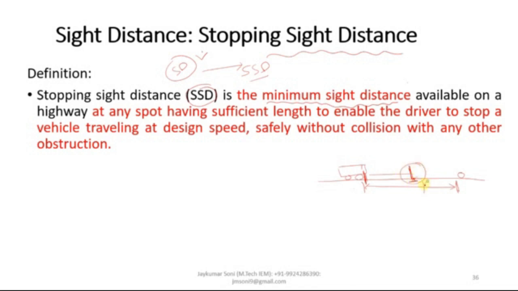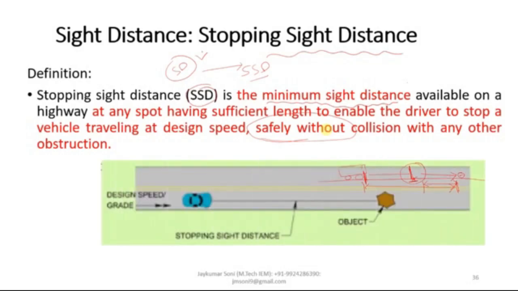So there must be a small distance available between the obstruction or object and you, so that there should be no chances of collision with you and that particular obstruction. So there should be minimum sight distance available, so that there should not be any chances of collision. This is known as sight distance.